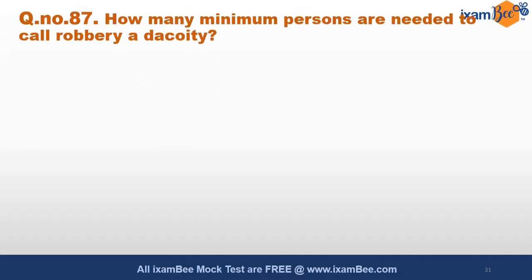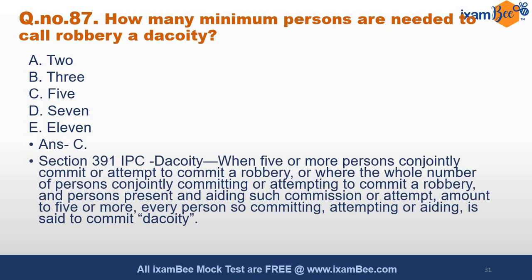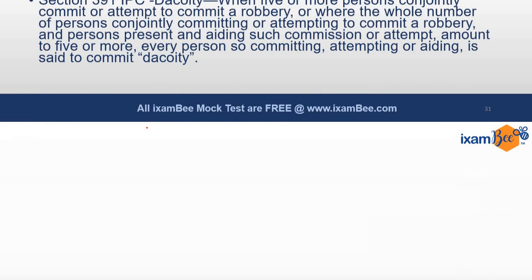How many minimum persons are needed to call robbery a dacoity? Minimum number of persons for dacoity. Differentiation between robbery and dacoity, actually this is a very basic difference, and the minimum number of persons shall be 5. If there are 5 or more than 5 people committing a robbery together, then they will be said to be committing dacoity. This is also directly provided under section 391 of IPC, defining dacoity. 5 or more persons shall conjointly commit a robbery.